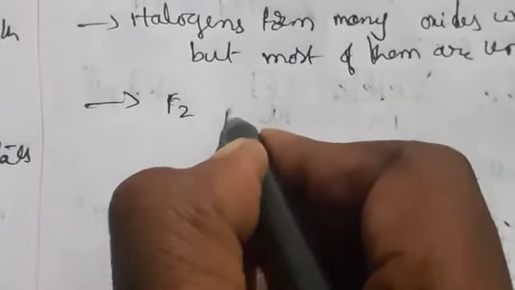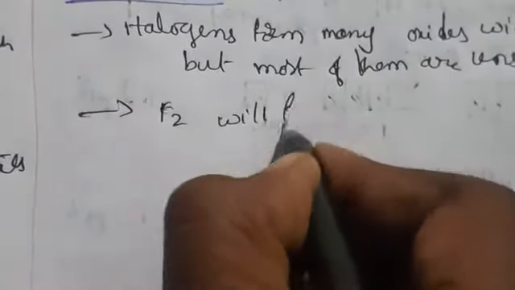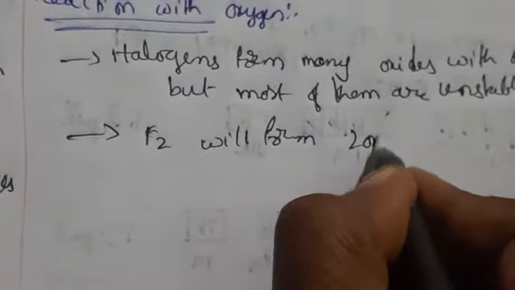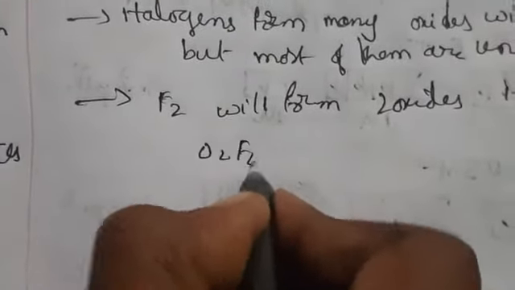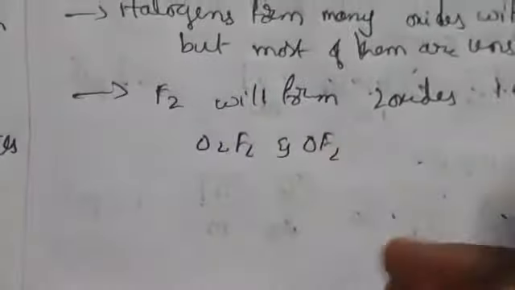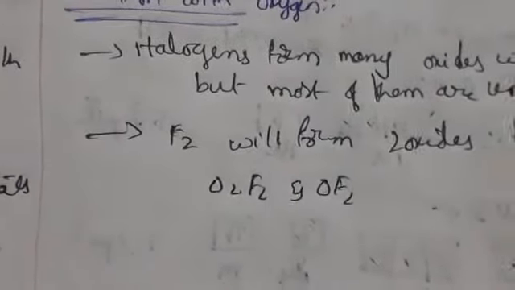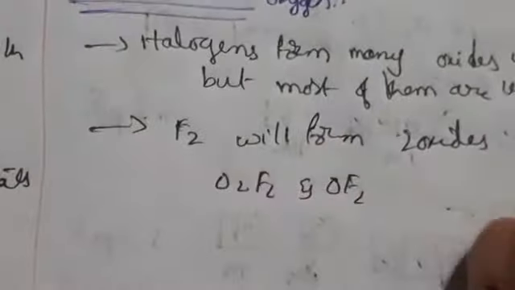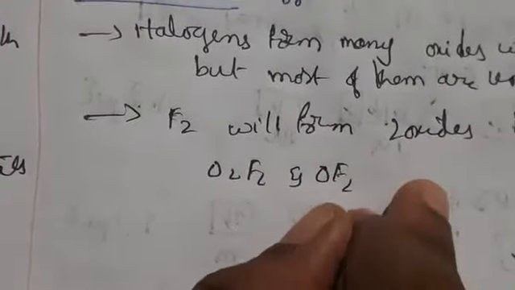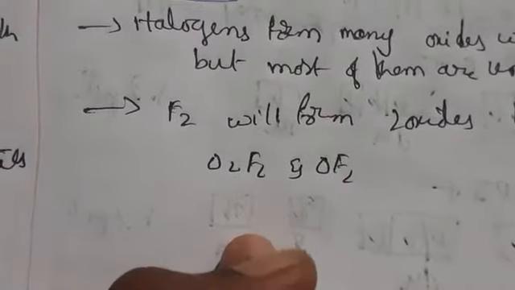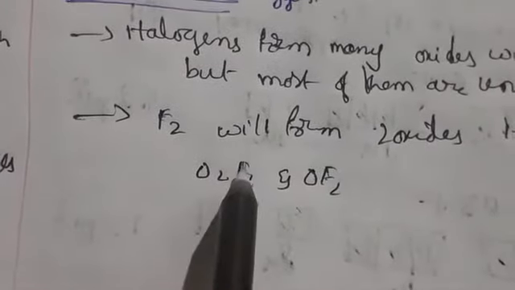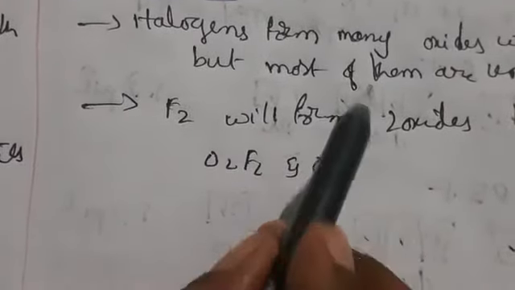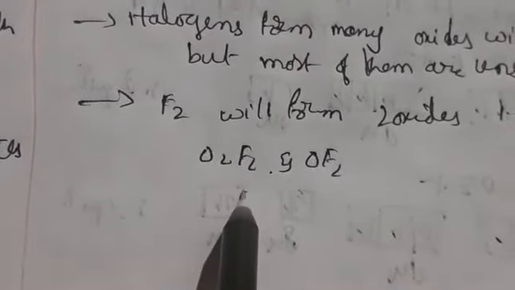Coming to fluorine, F2 will form two oxides, O2F2 and OF2. This OF2 is stable at 298 Kelvin. The remaining oxides are generally oxygen fluorides, because fluorine has higher electronegativity than oxygen.